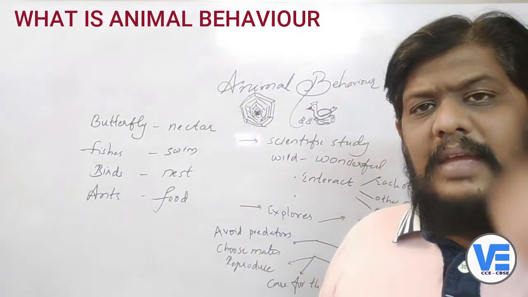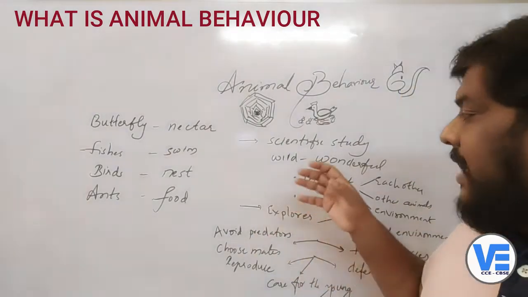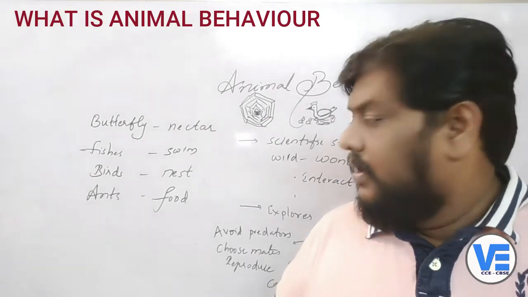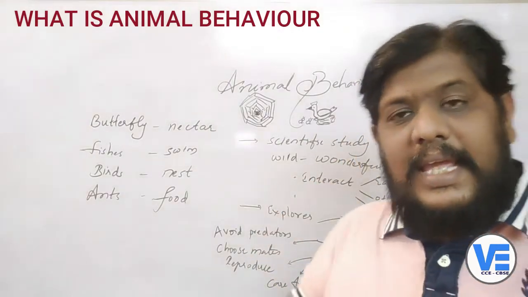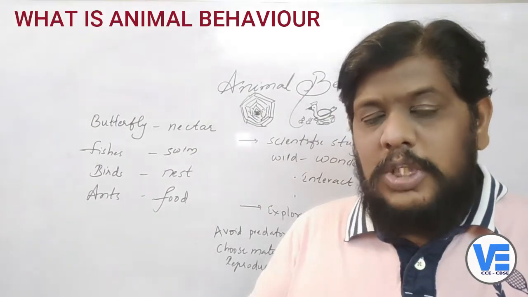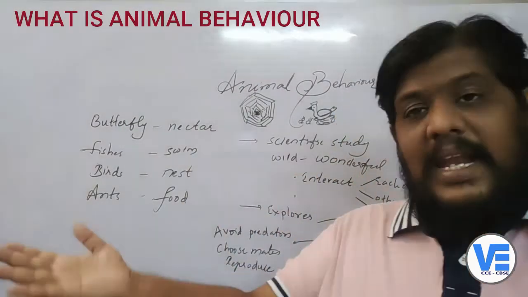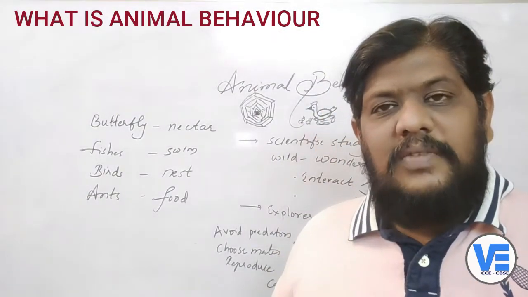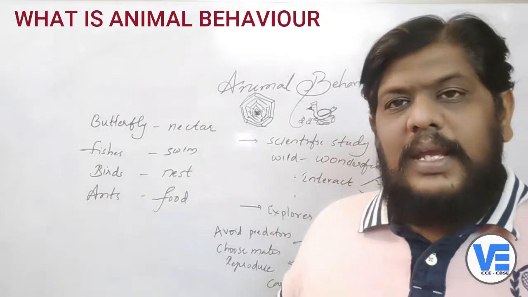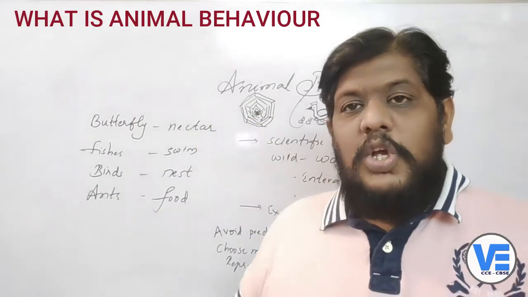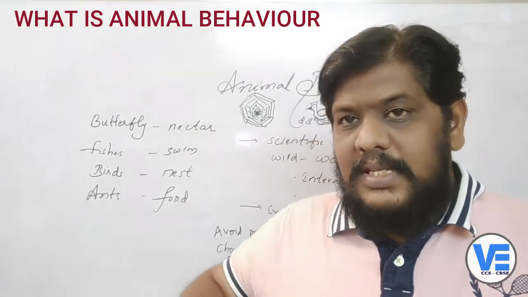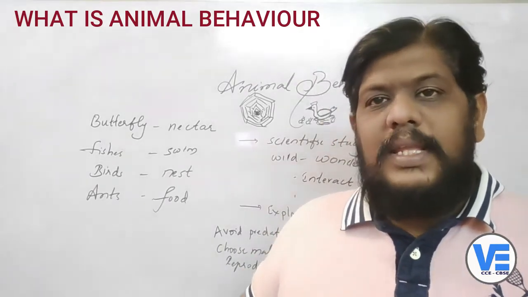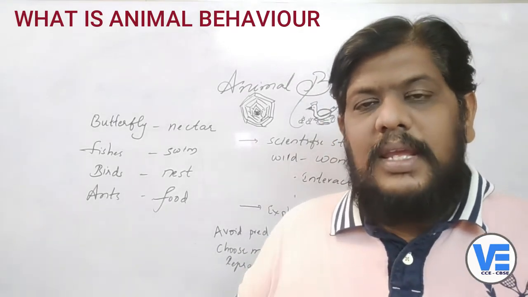What is animal behavior? It is a scientific study of the wild and wonderful ways by which animals interact with each other, between their own species, and also with other animals, and also their interaction with the environment. All these together come under animal behavior. That is what we are going to study: the interaction of animals with each other, with other animals, and with the environment. That constitutes animal behavior.